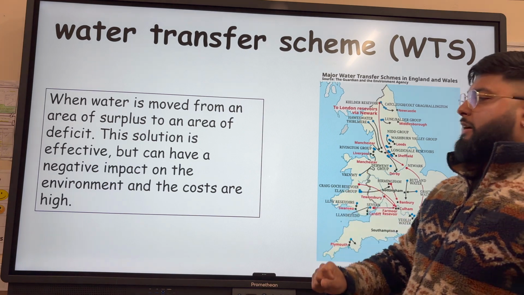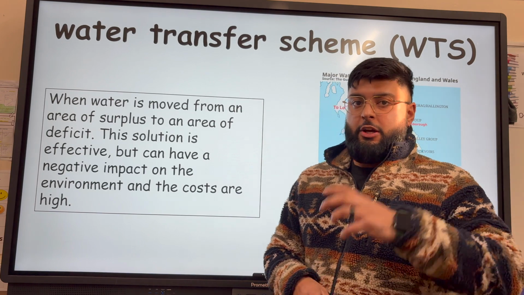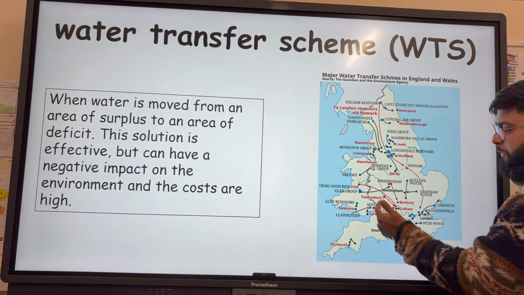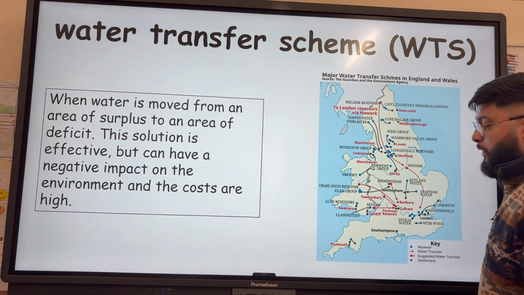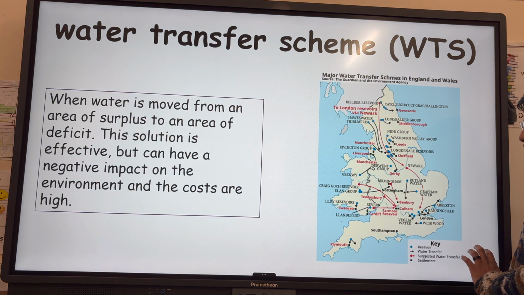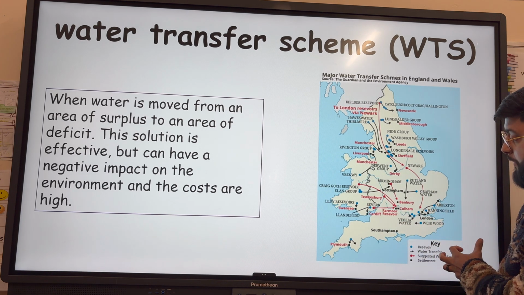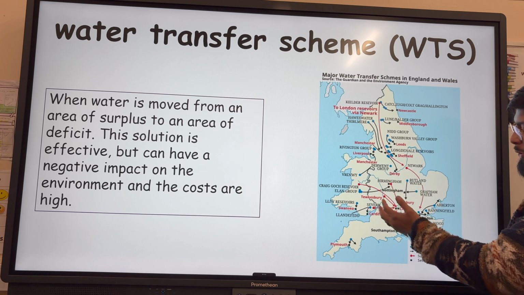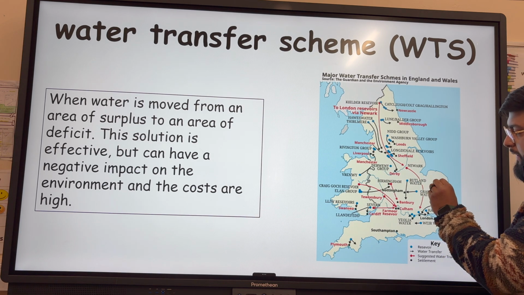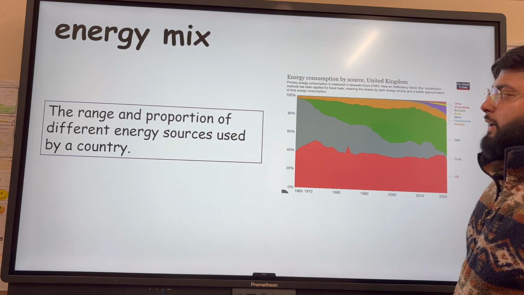The solution is effective, but it can have a negative impact on the environment, all the infrastructure that's required to transport water or transfer water from one place to another. A couple of examples. So we have the Elan Group here, as I mentioned earlier, transferring water to Birmingham, London, and the southeast of the UK, receiving water transfers from everywhere really, but mainly Wales and the mid-England area, places like the Peak District reservoirs being used to transfer water to the southeast of the UK.